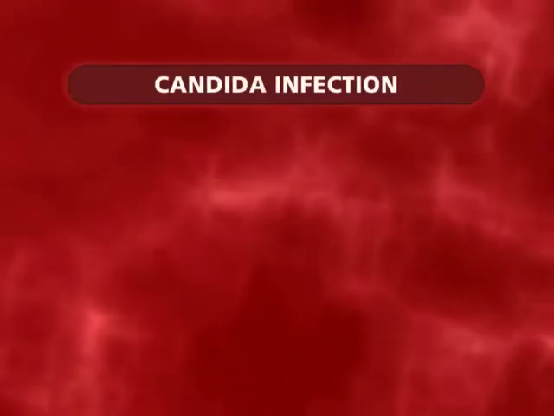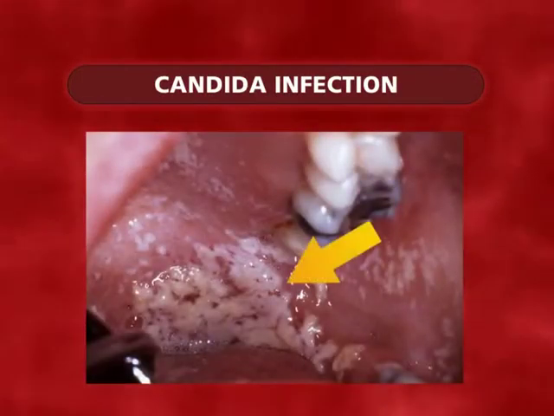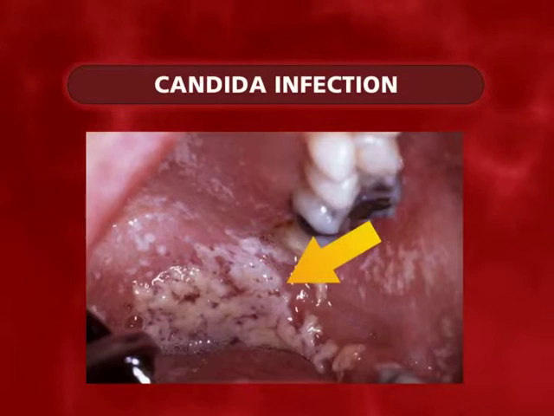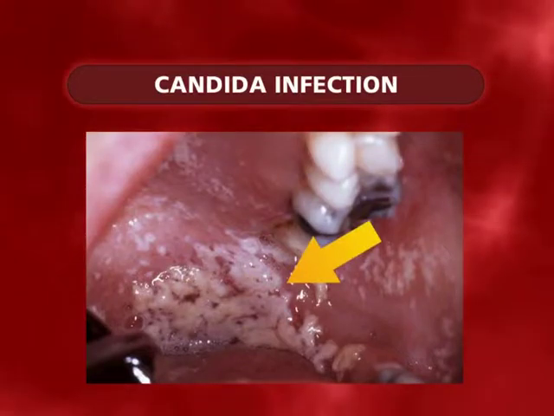Candida infection, also known as thrush infection. Candidiasis is an opportunistic fungal infection. This type of infection can cause a fungal overgrowth to accumulate in the mouth, usually on the gum tissue, tongue, and soft palate.